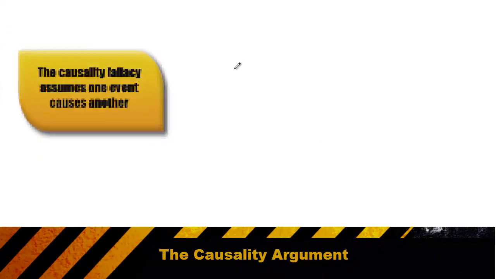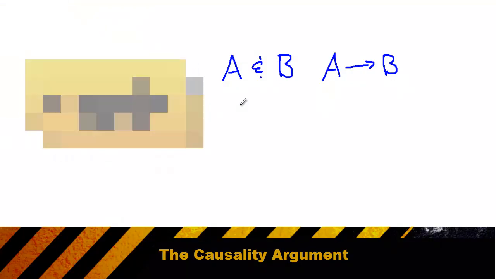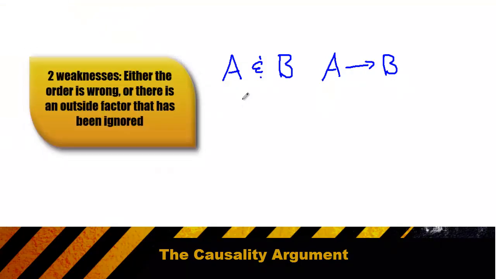A causality argument observes two events and then tries to prove that one event caused another. So the standard form is: I observe A and I observe B, therefore I think that A is the cause of B. There are two ways in which a causality argument can be wrong. First, the order can be wrong, meaning it could be that B actually causes A. Or there could be some other X factor that causes A, or causes B, or causes both A and B to happen together.